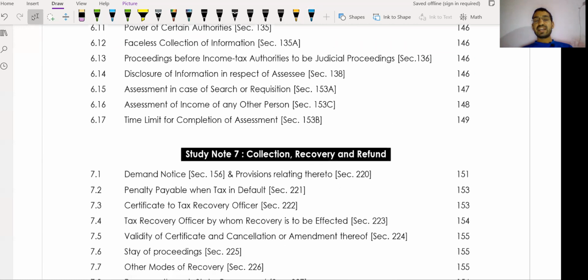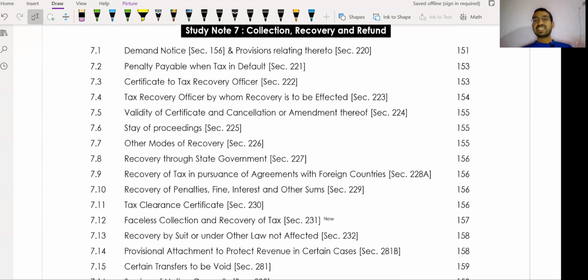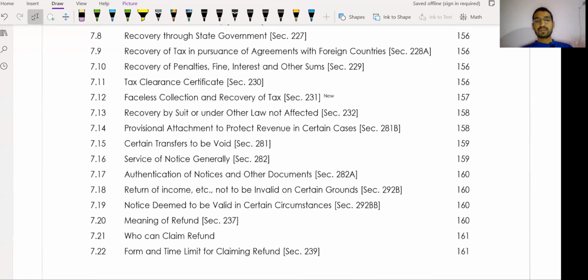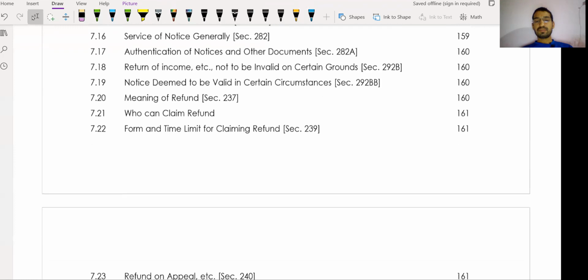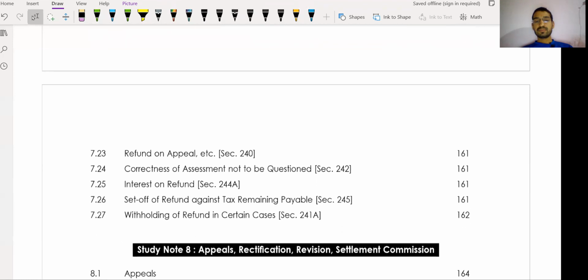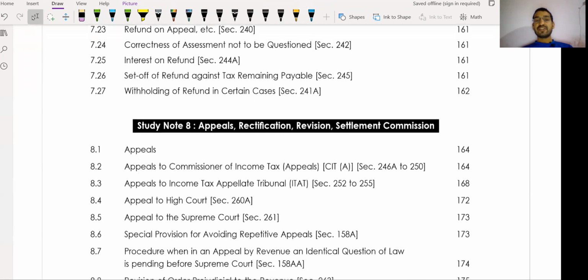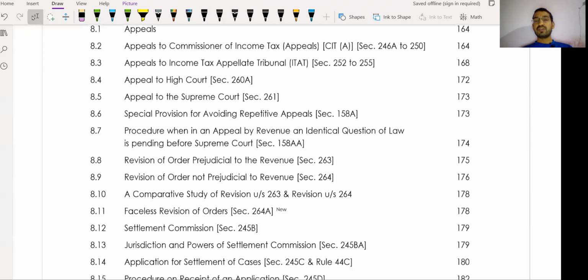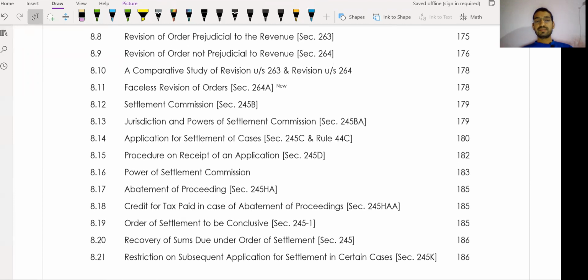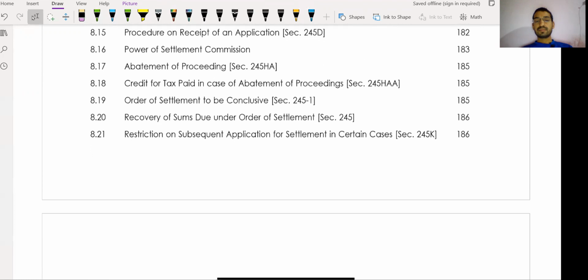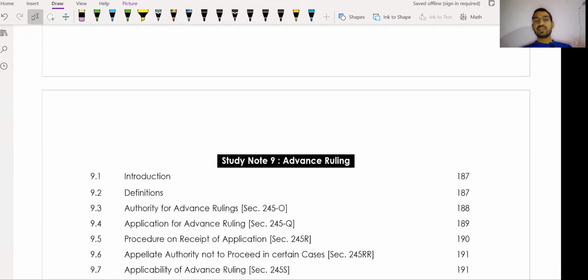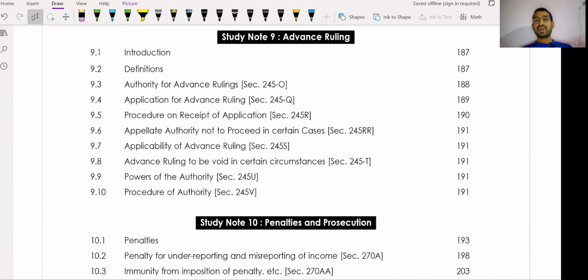Collection, recovery and refund: you can revise twice with speed. Appeal, rectification, revision, settlement: mostly theoretical portion, you can read it two times. Advance ruling: yes, you can read it. Two times is enough.